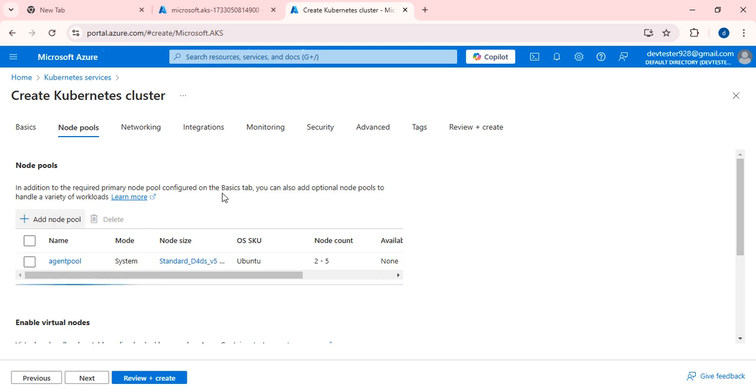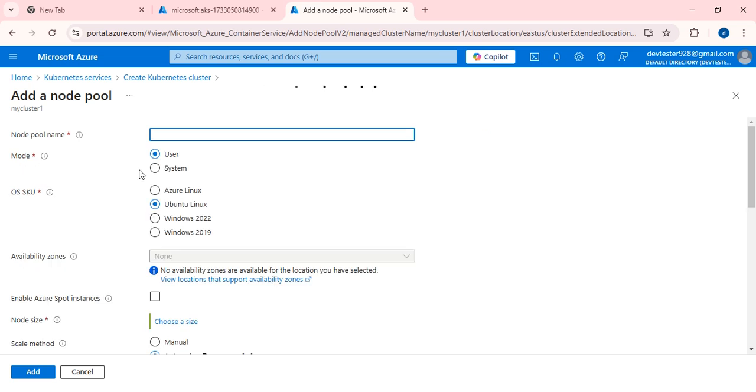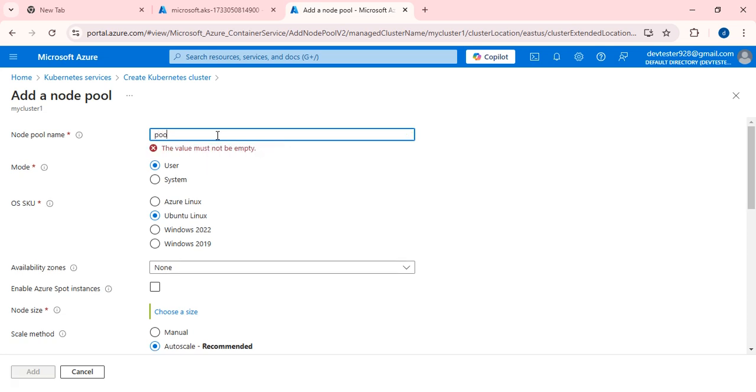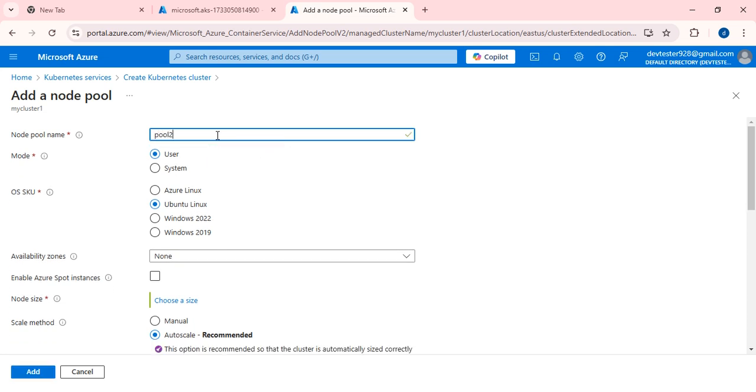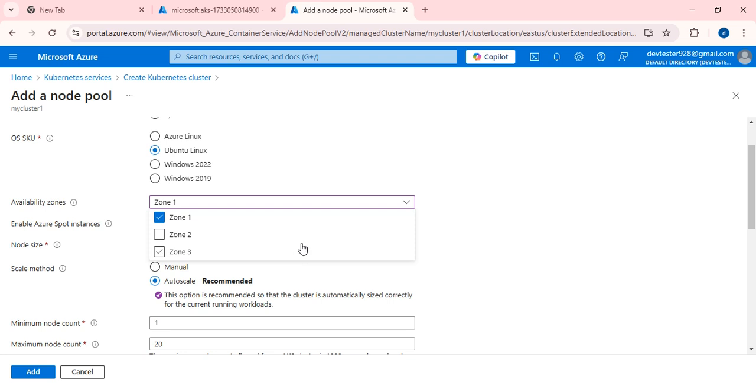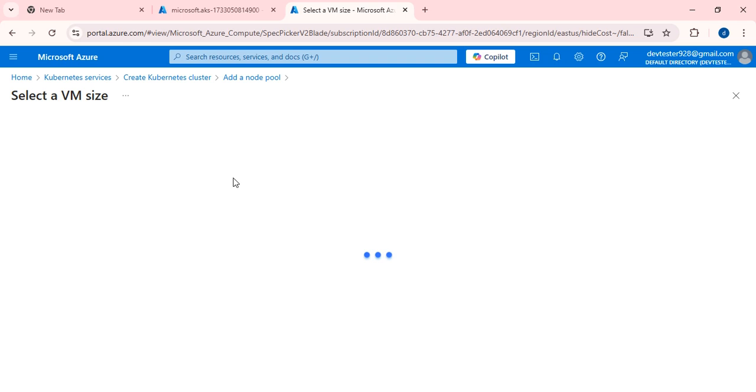This is system. If you want to create one more, just select add node pool. Pool 2, user, and Ubuntu Linux, and availability zone is 1, and availability 1 is enough. Choose size. So here I'm going to select the size.